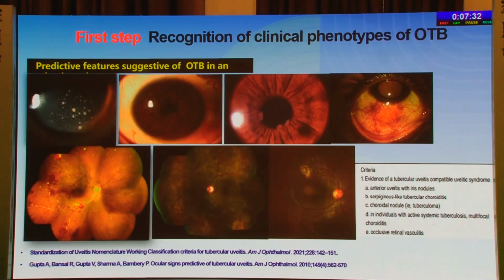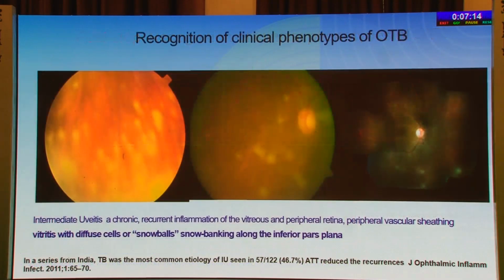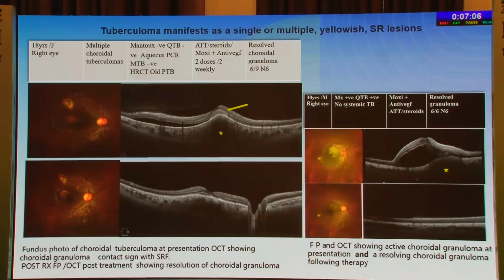These are predictive features suggesting ocular TB: a granulomatous inflammation in the anterior segment in the form of granulomatous anterior uveitis, the Busacca or the Koeppe nodules. At times you may even have a scleral nodule. The others are the occlusive vasculitis, a serpiginous-like choroiditis or a tubercle. Other phenotypes are intermediate uveitis with chronic recurrent inflammation and snowbanking along the inferior pars plana, and small tuberculomas in the posterior pole, which can be picked up by the new OCT features that show a typical granuloma with a contact sign and most often the outer retina being involved.